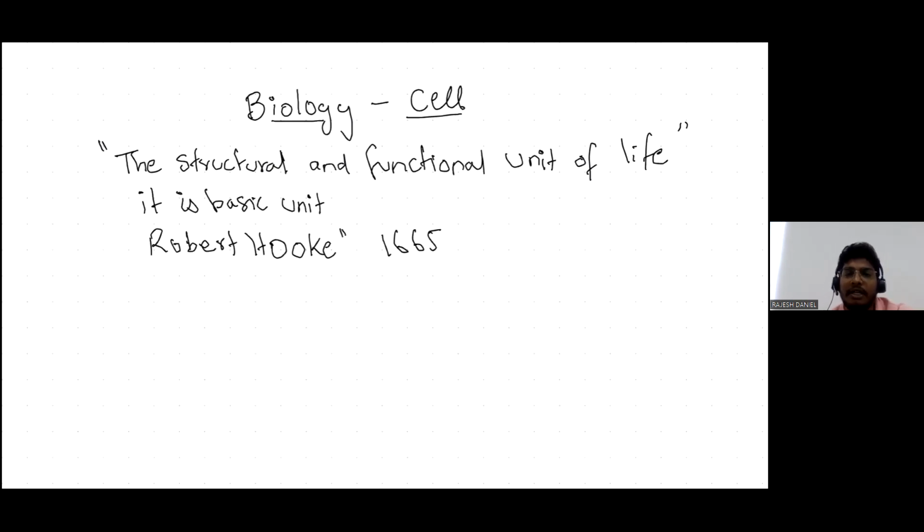He observed some box-type structures in the cork of a tree. It looked similar to the rooms where monks lived, so he termed them as a cell.